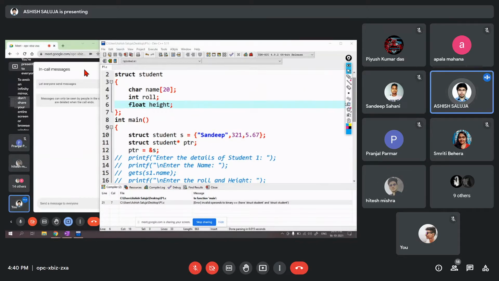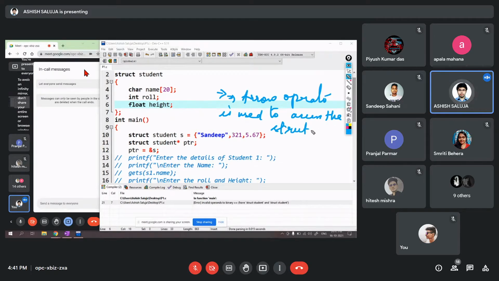Yes, it's the arrow operator which is used, and you can write it using the dash and greater than symbol. So this arrow operator is used to access the structure elements or the data members with the help of the structure pointer. So we use what? We use an arrow operator.